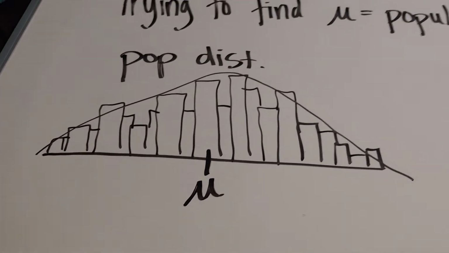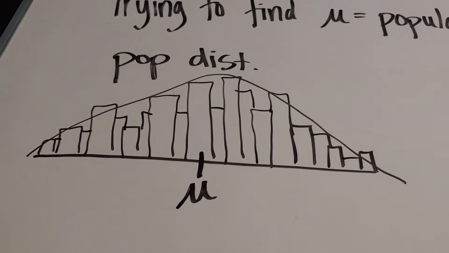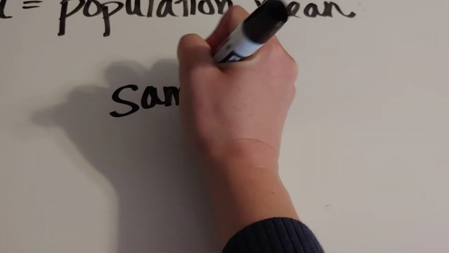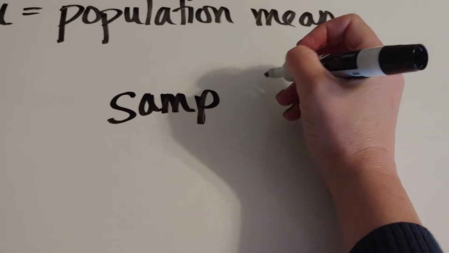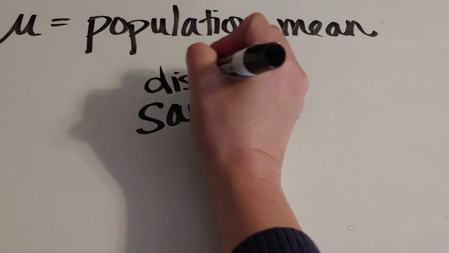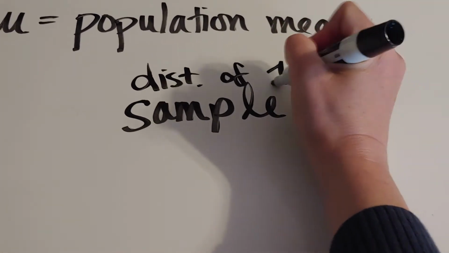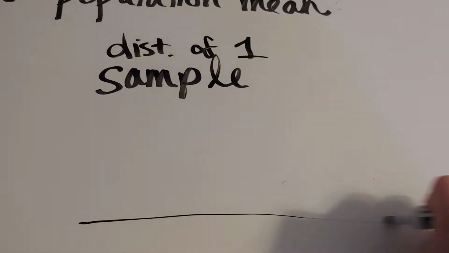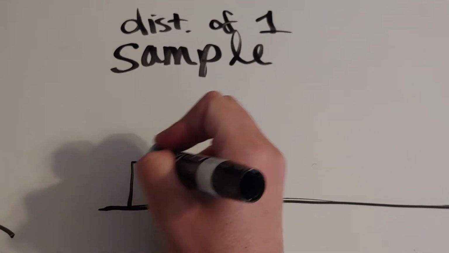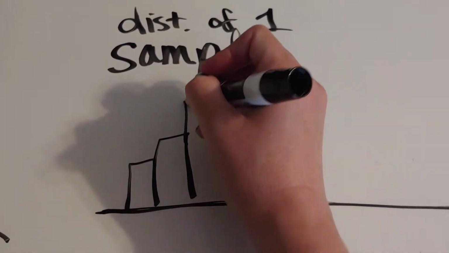All right. Now, we can't ask everybody because everyone's not going to respond. So instead, we ask a sample. So this is the distribution of one sample. So let's say I ask 500 people. And let's say that what I get is something that looks like this.